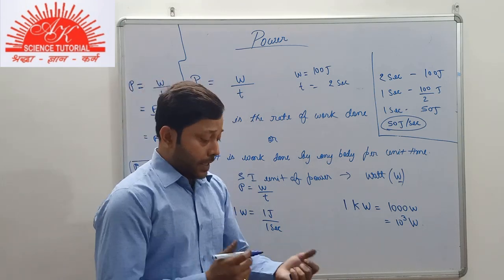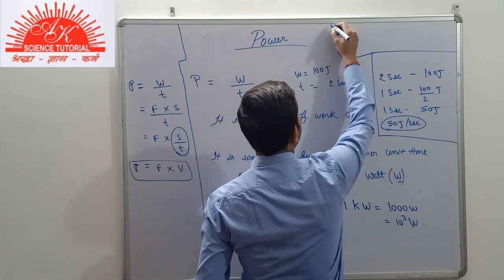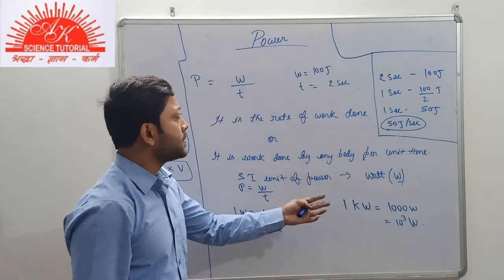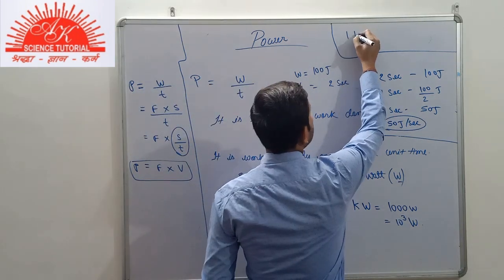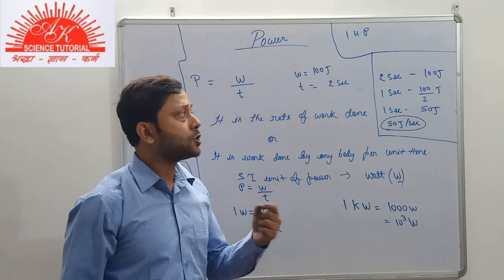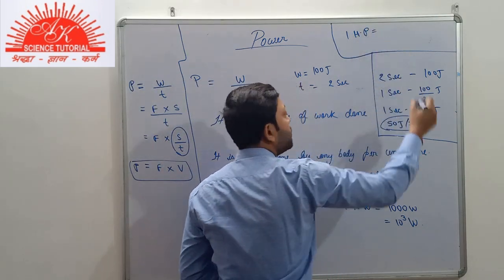The very general unit that is used often is horsepower. It is abbreviated as H.P. Now, it will be very useful to you.